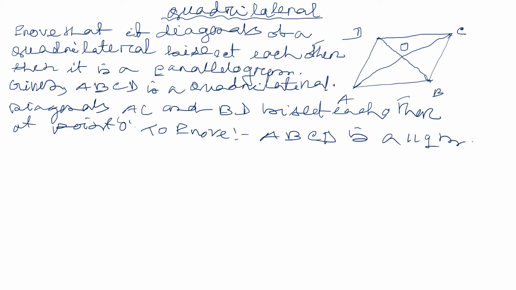Now, here given ABCD is a quadrilateral where diagonals AC and BD bisect each other at point O. Now, to prove ABCD is a parallelogram. Now proof.